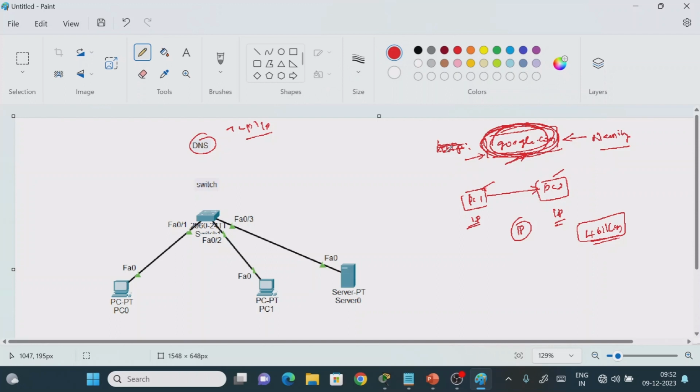So whatever it may be, that IP address will be converted in terms of the naming convention. That process can be done by something called the domain name system. What the domain name system does is convert the IP to the naming convention, as well as the naming convention to the IP address. The moment you type google.com, automatically it will convert into the IP address.